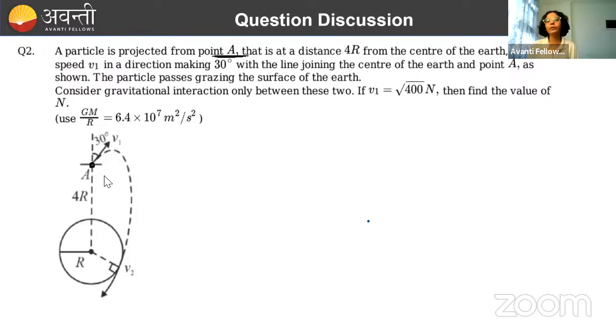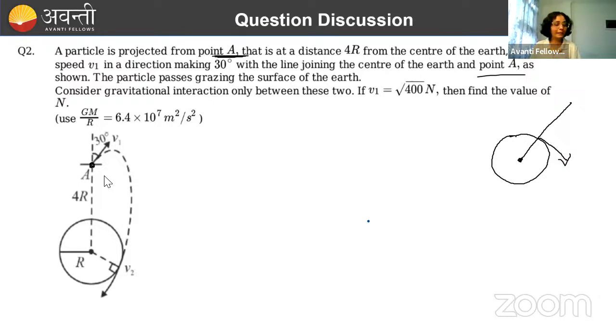And if you get to see Earth now, what will be the vertical direction? Vertical direction is direction directed away or towards the center of Earth. And what is the direction here? Horizontal direction. That is along the surface of Earth. Just for your information, I've given. In this question, you won't get this application, just for the information. Okay. So making that 30 degree with the line joining center of Earth and point A as shown, the particle passes grazing the surface of Earth. So it is grazing the surface of Earth.